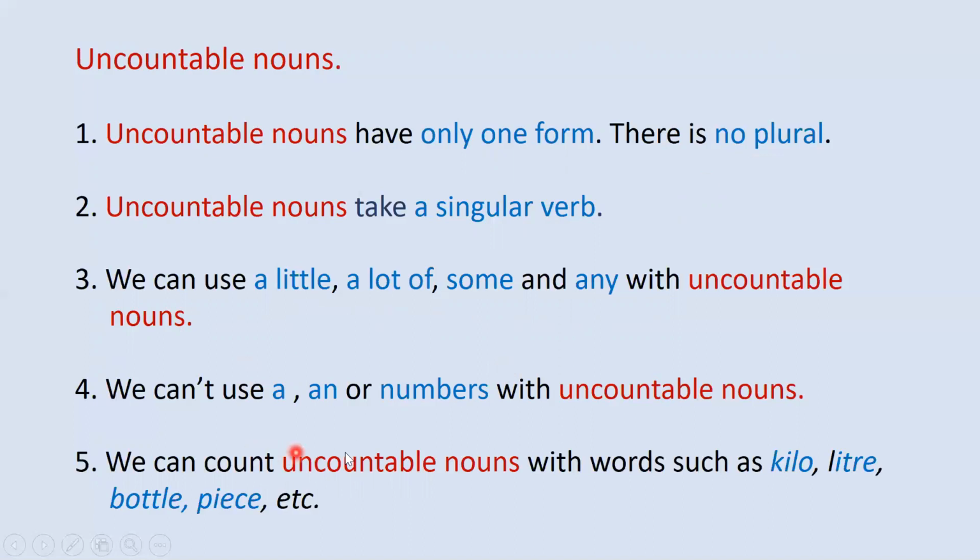Five, we can count uncountable nouns with words such as kilo, liter, bottle, piece, etc. That's all we have learned about uncountable nouns in this lesson. But actually, there are more uses. There are more that you need to know, but we will cover them in the next lessons.